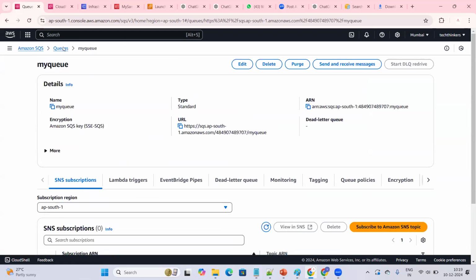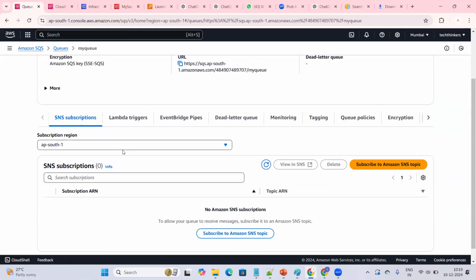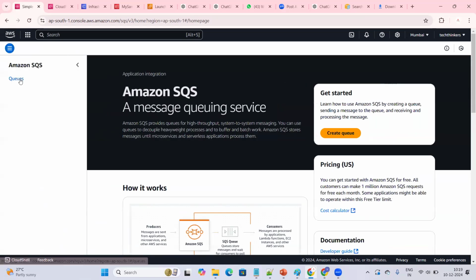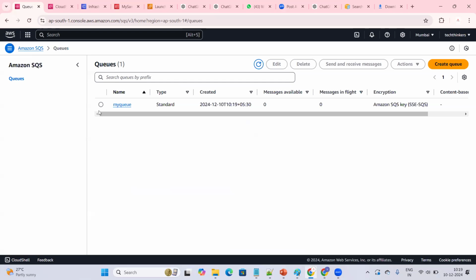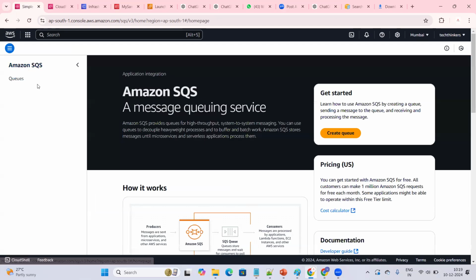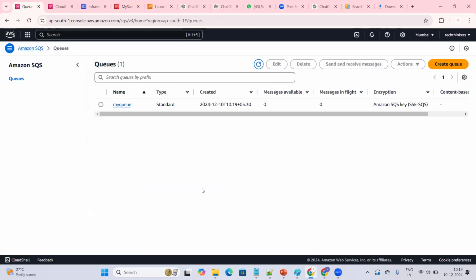The queue is created successfully. Okay, we have a queue created. Whatever the requests coming from the application servers, we'll be integrating the application servers to this one. So the requests coming from the application servers will be stored here, so that the application server will not fail in processing the request. We cannot see the practicals here because that is the real-time scenario where our request will be processed. The request will be sent and maintained in the Simple Queue Service, SQS.